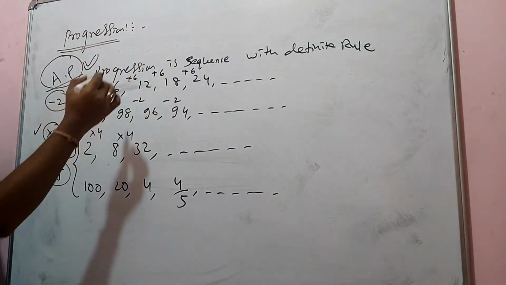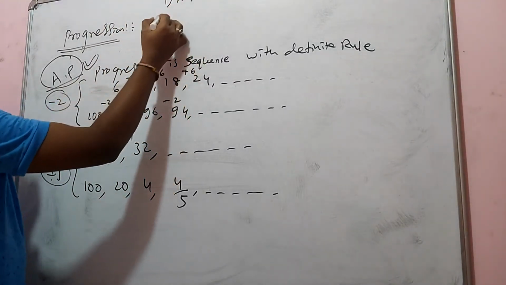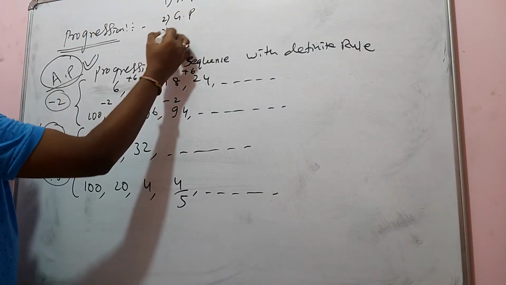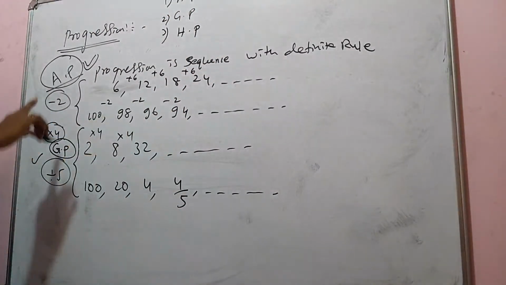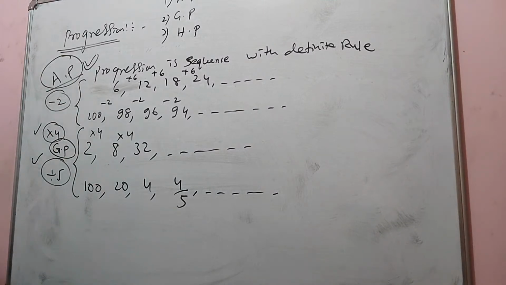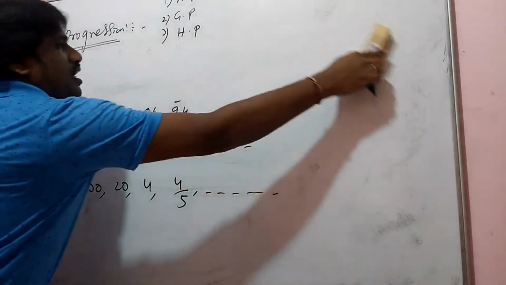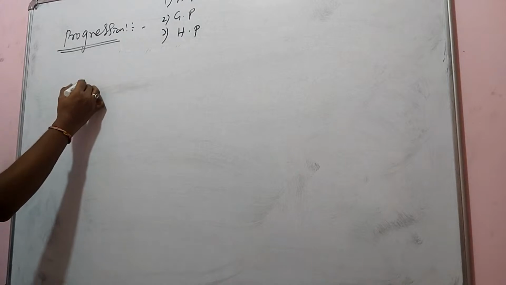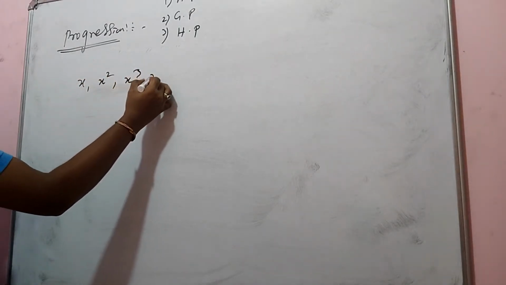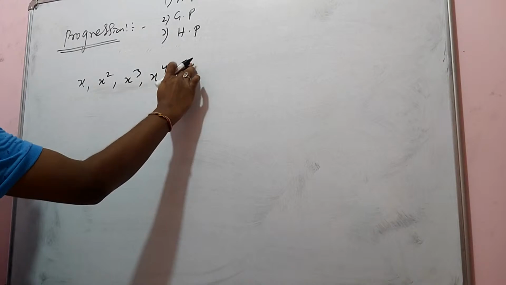In this, there are types. Arithmetic progression, geometric progression, harmonic progression. A sequence which follows a certain rule is called a progression. Suppose I have like this, listen to me carefully: x square, x cube, x power 4, x power 5, like this.